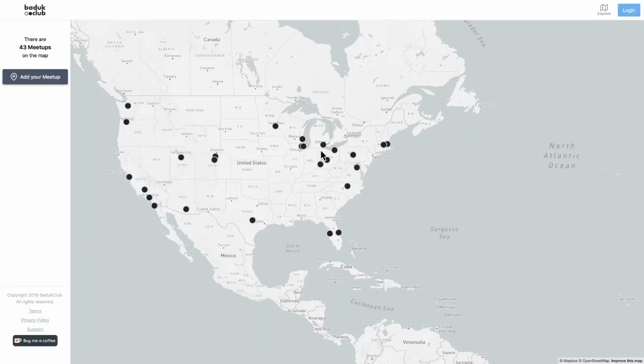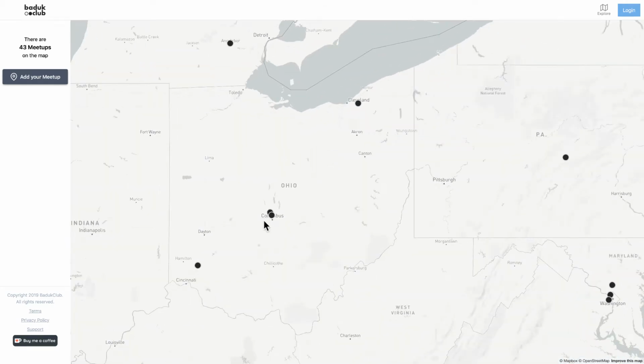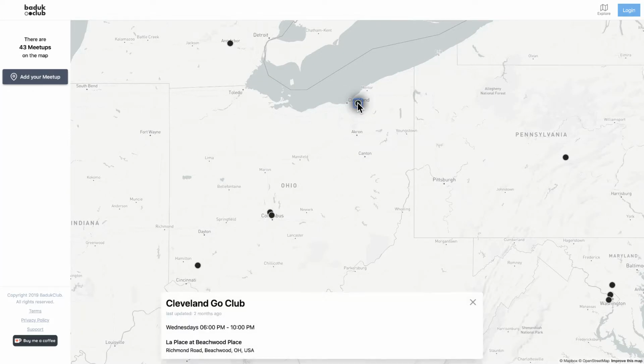Go to explore the map, and it loads. I can see there's some markers. It starts us out in the US, because that's where I'm from. And in fact, I'm also from Ohio, so let's go see if there's some interesting clubs in Ohio. Now, I made these myself because I'm the organizer in Columbus, so I'm going to go up and learn more about Cleveland. Looks like Cleveland has a Go Club.